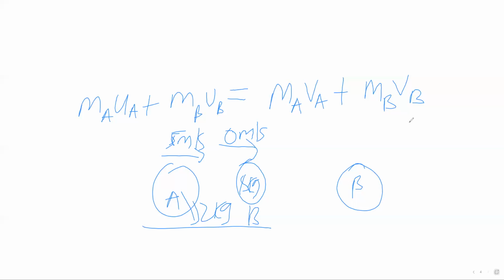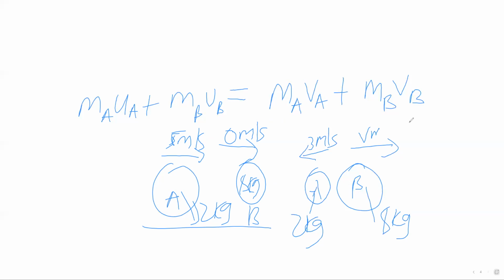Then after collision, let's say object A changes direction. It's now 3 meters per second. Now remember, it has changed direction, so pay attention that that should be negative. And let's say object B has maintained the direction. So this is the 2 kg object, and this is the 8 kg object. The velocity of B is v meters per second that we have to calculate.